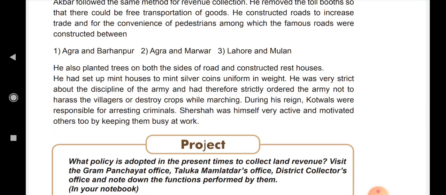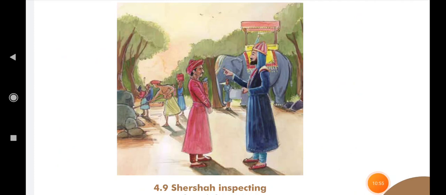Sher Shah was himself very active and motivated others too by keeping them busy at work. So all the work was done by Sher Shah Suri. That is why he was known as the reformer in Mughal history. Here is the picture of Sher Shah Suri. He is inspecting the construction of the road.